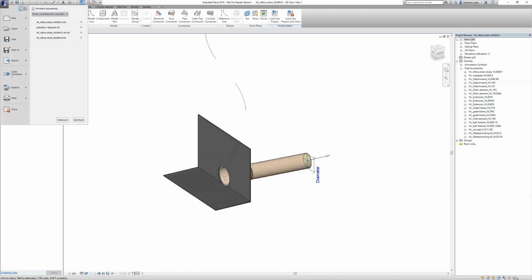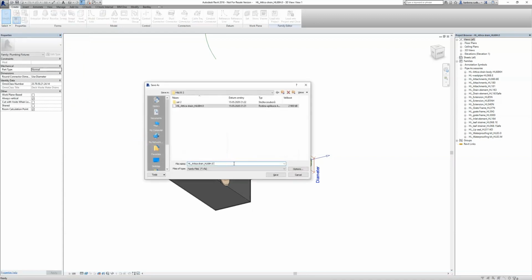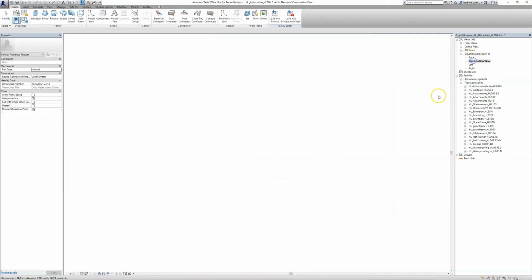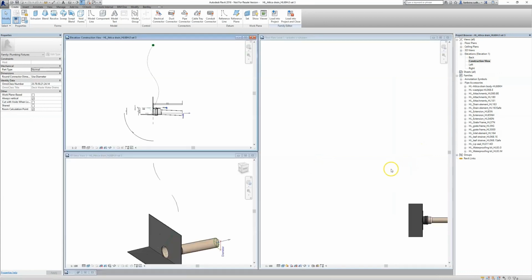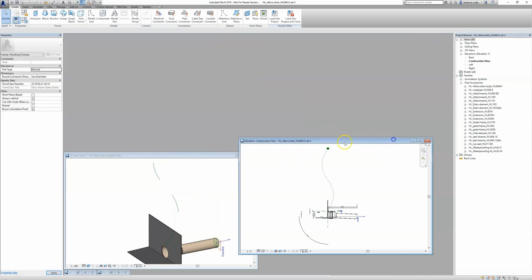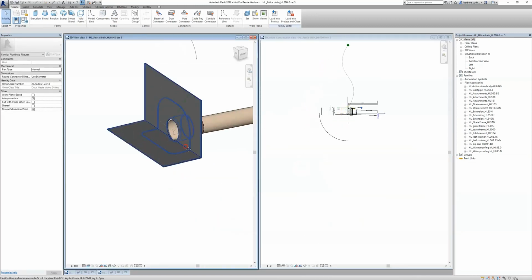For the beginning, I will save it with another name. We already made a few assemblies, so I will put the working name set3 and I will save it. I will assemble this family in the elevations in the construction view. I will open those windows for you so you can see all the changes in 3D.